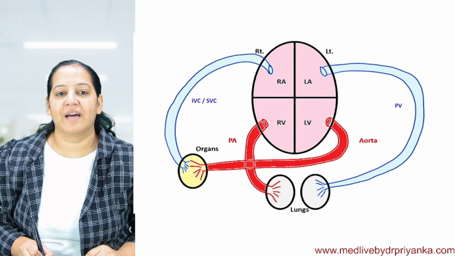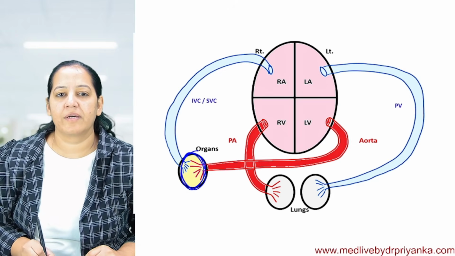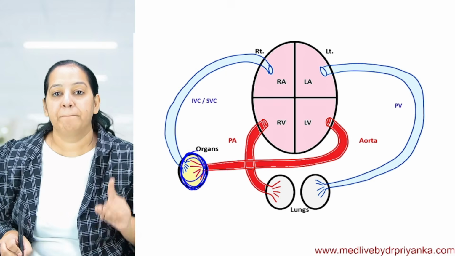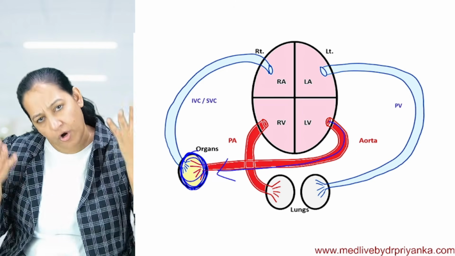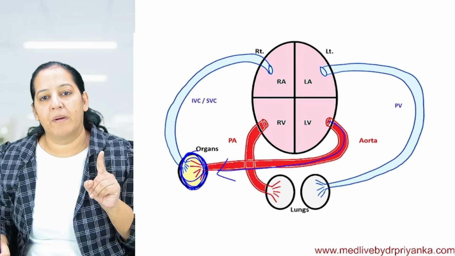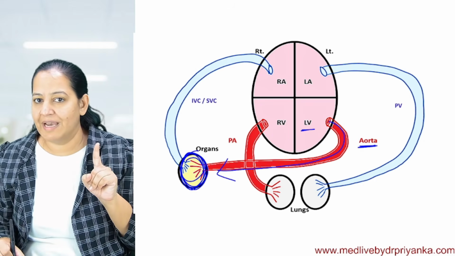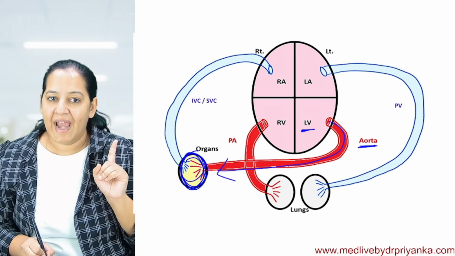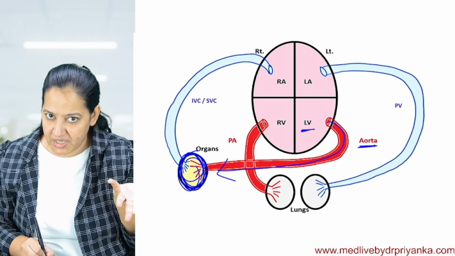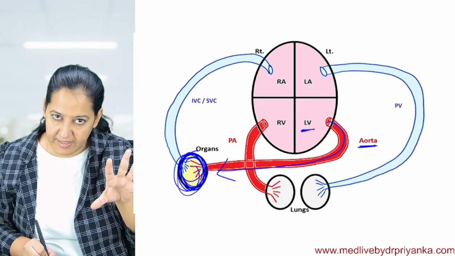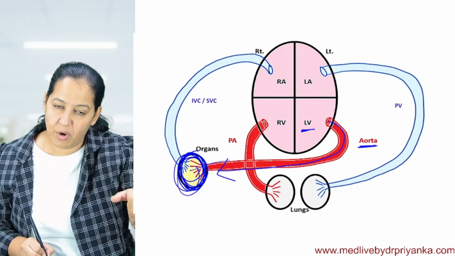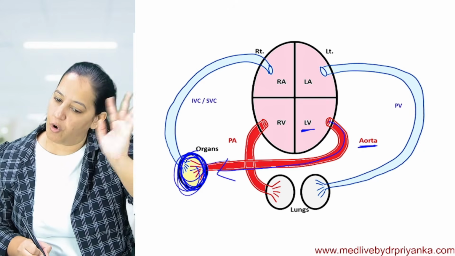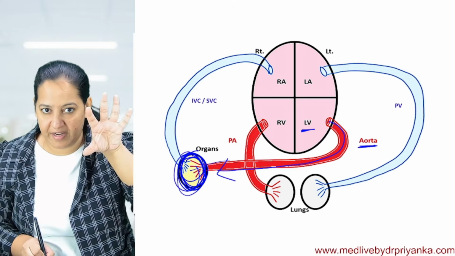Now what I am interested in are these organs. Organs get pure blood via the left side of the heart, via the aorta. Everyone knows all organs get pure blood via the aorta, which arises from the left ventricle of the heart. And they utilize the oxygen. Inside the organ, they get oxygenated blood and utilize the oxygen. Pure blood converts into impure, oxygenated blood converts into deoxygenated blood inside the organ.